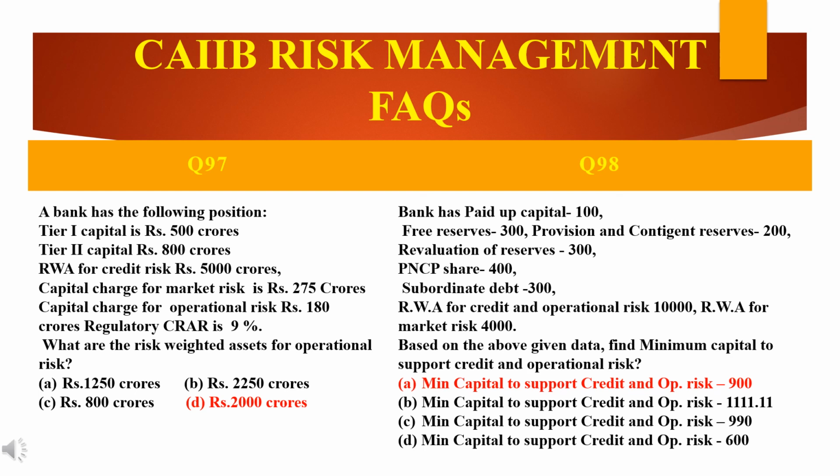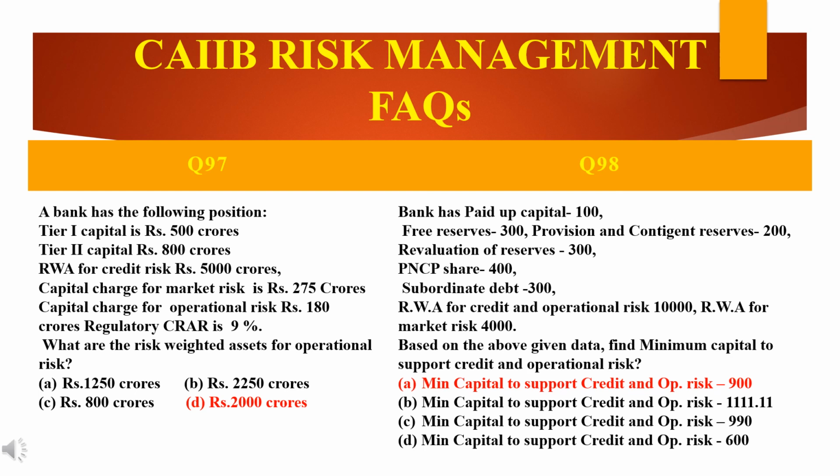RWA is equal to the capital charge divided by CRAR. So capital charge is 180 divided by CRAR 9%, that is 9 divided by 100, 0.09. 180 divided by 0.09 will come to 2000 crores.